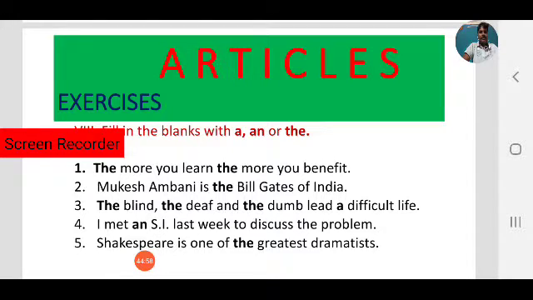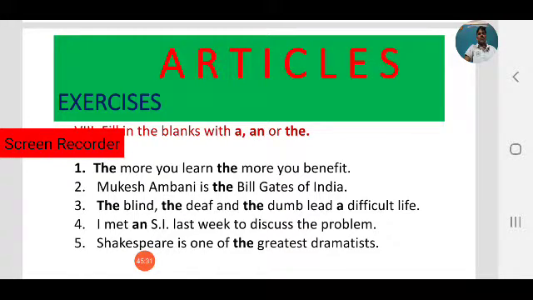That is the rule. The blind, the deaf, and the dumb lead a difficult life. A difficult life. As you know, difficult begins with a consonant sound, not a vowel sound. Next, I met an SI last week to discuss the problem. Here, observe. Why should we use an SI?